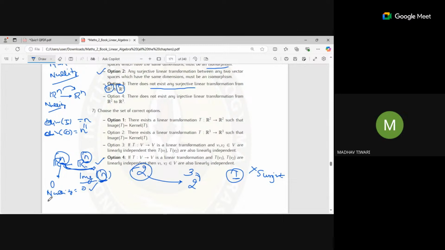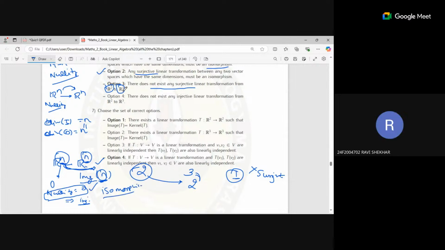Zero. And if nullity is zero, then it is injective. Surjective is already given in the question, and injective we proved. So it is now an isomorphism. Is that clear?